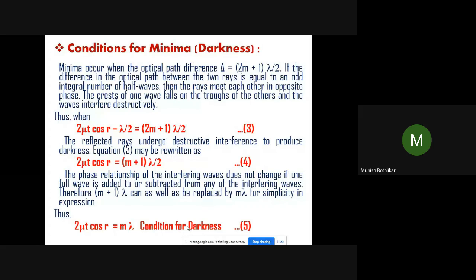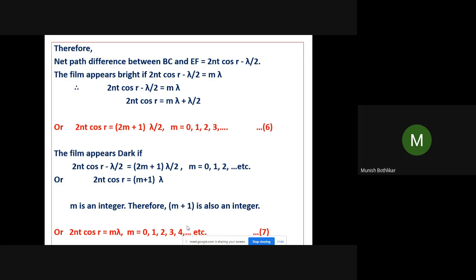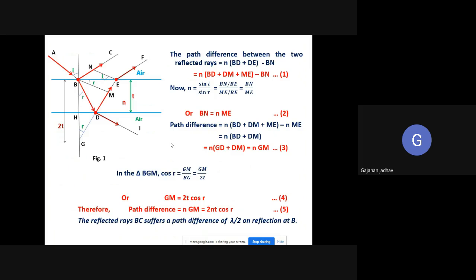Yes. When we considered path difference of lambda by 2 between BC and EF. Yes. Sir, can you explain that once more? Here you will be able to understand. What is the meaning of lambda by 2? Can you tell me? What is lambda by 2? That is half of the wavelength. Are you getting me? Yes, sir.